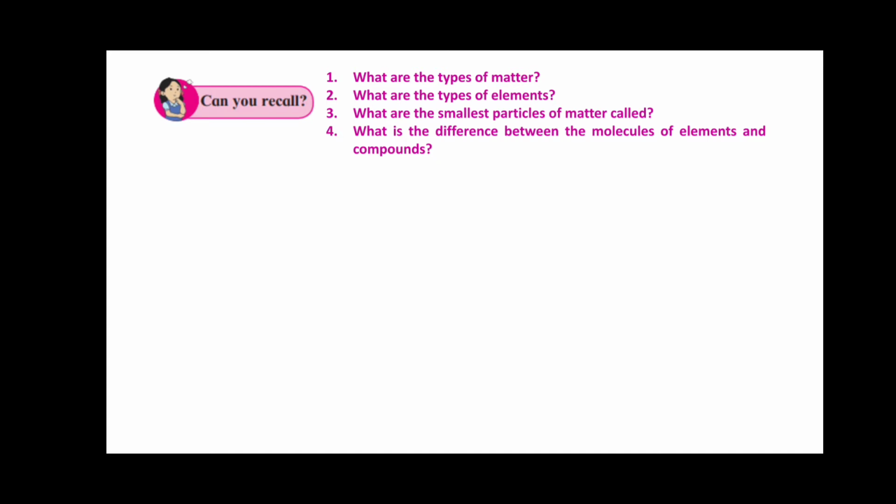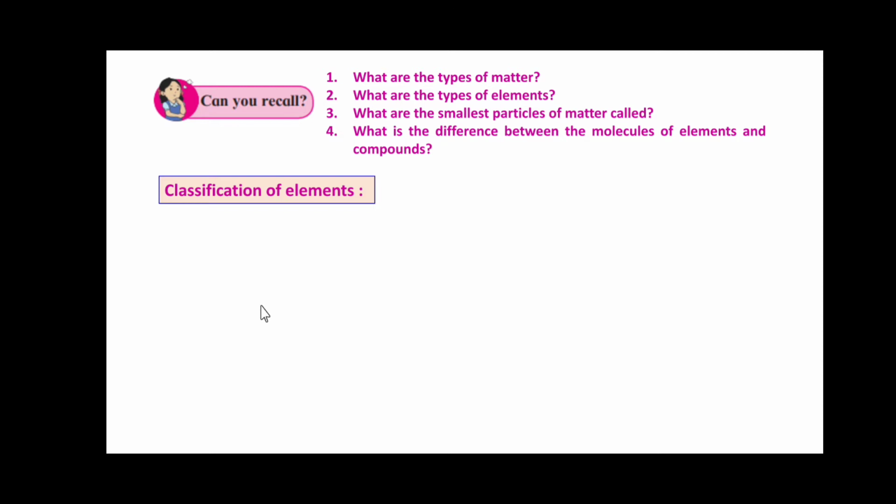The next question: what is the difference between the molecules of elements and compounds? The molecules of an element are made of one or more atoms that are exactly alike, whereas the molecules of compounds are made up of atoms of different types. I think you have to recall all these things before starting with the topic. Now we are going to learn the classification of the elements.